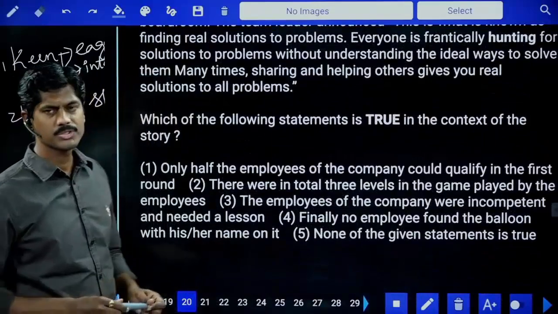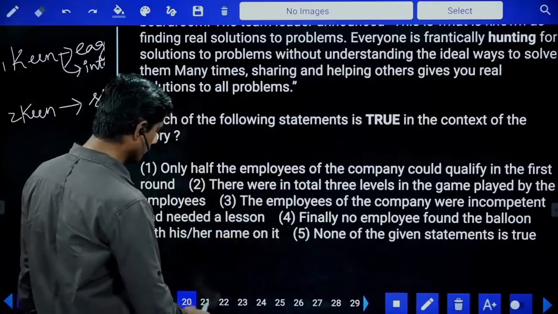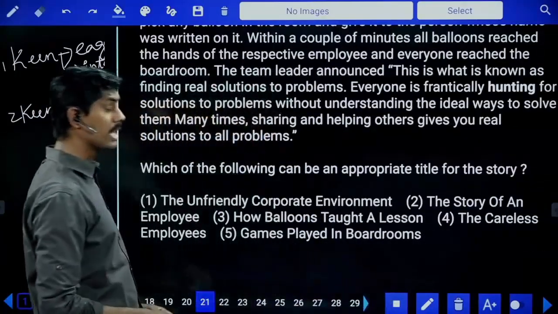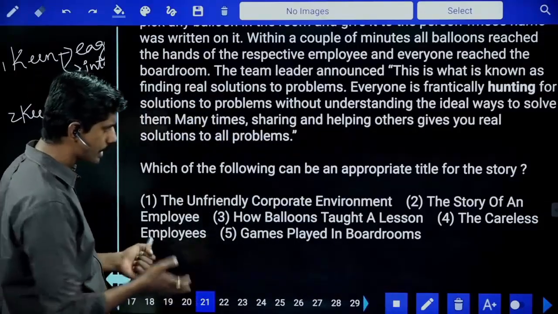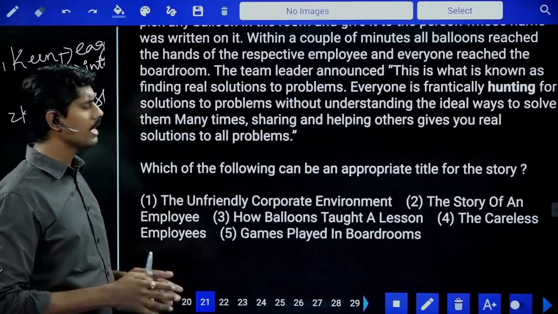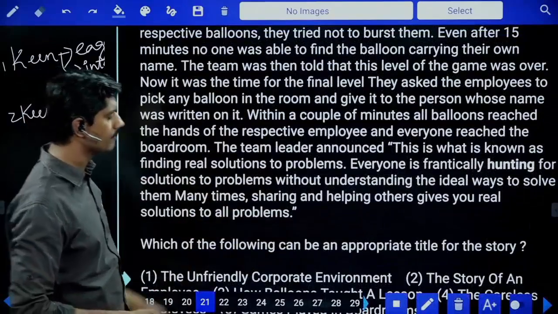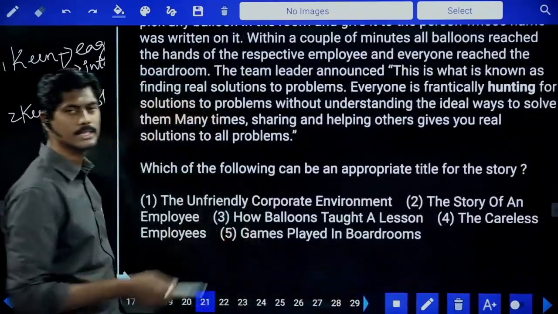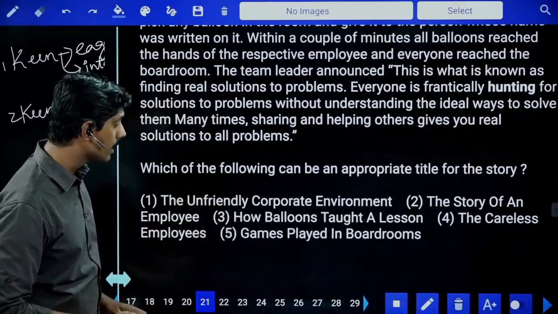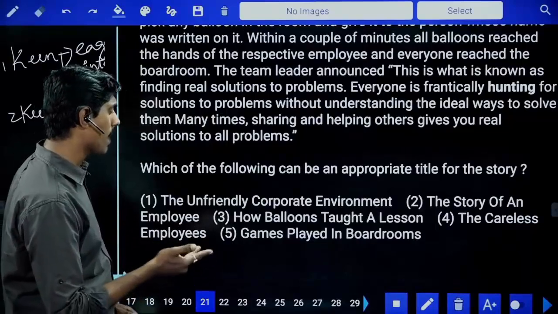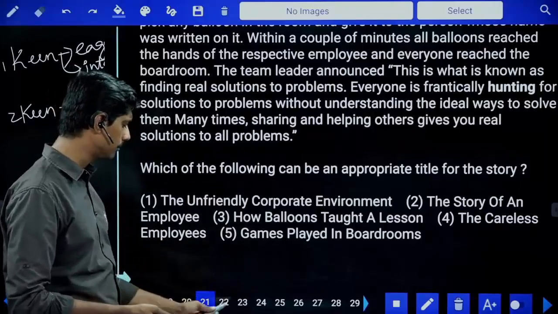Which of the following statements is true? Let's try to keep this after finishing the remaining questions. Keep it on hold for a while. Appropriate title. Let's try to look at the options. If we get it, okay. If you don't get it, we'll keep it on hold, because we haven't read the entire passage or story. After reading the story, then we'll be in a situation to answer directly. So title, again let's read the options. Unfriendly corporate environment, the story of an employee, how bag balloons taught a lesson, careless employees, games played in the boardrooms. Not sure, let me read other options.